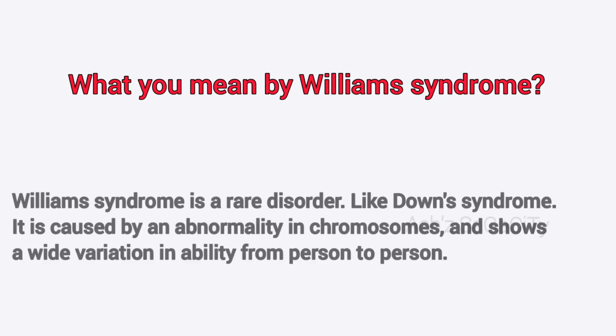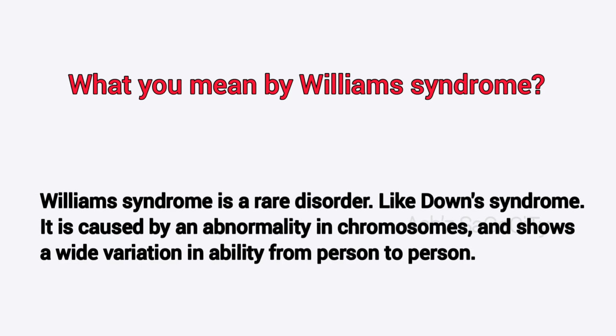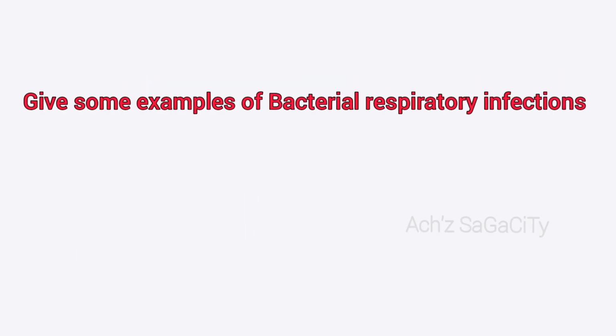What do you mean by Williams syndrome? Williams syndrome is a rare disorder like Down syndrome. It is caused by an abnormality in chromosomes and shows a wide variation in ability from person to person. That is called Williams syndrome.